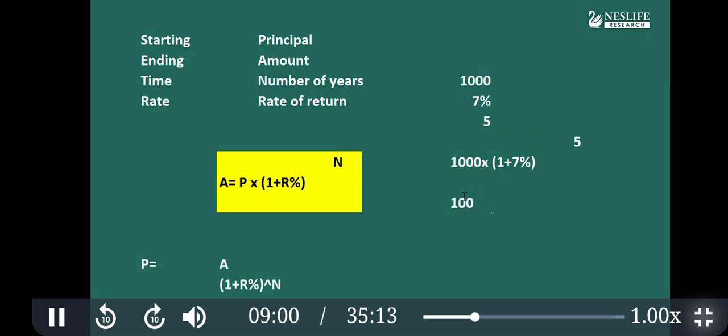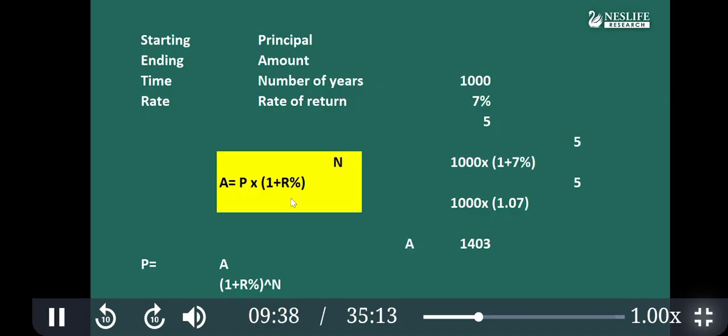If you solve this, the bracket will be 1.07, and then the power 5. So let's solve it entirely: 1,000 multiplied by 1.07 raised to the power 5. You get the answer. That means this is the amount you get. You can put in the direct value as well, but I have just shown a simplified version. This is a simple mathematical calculation where 3 values are given and you put them in and get the value.